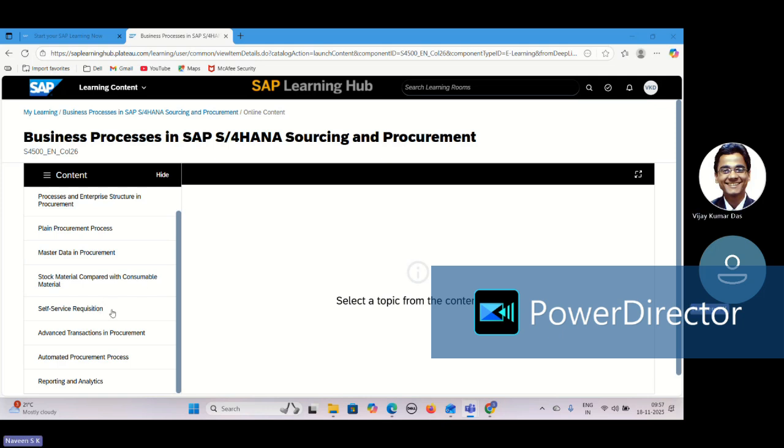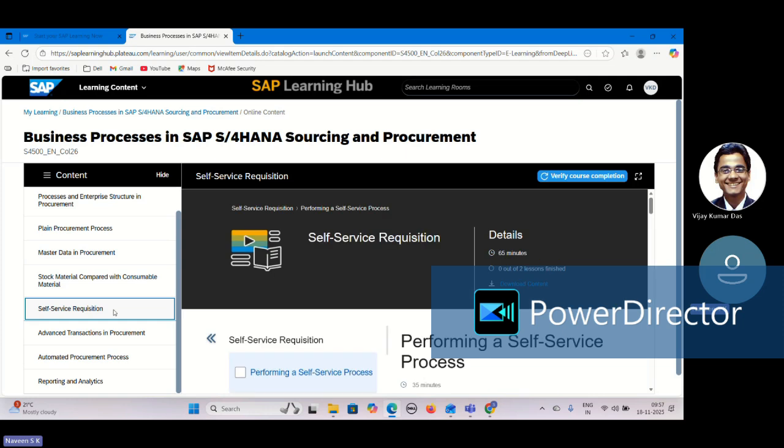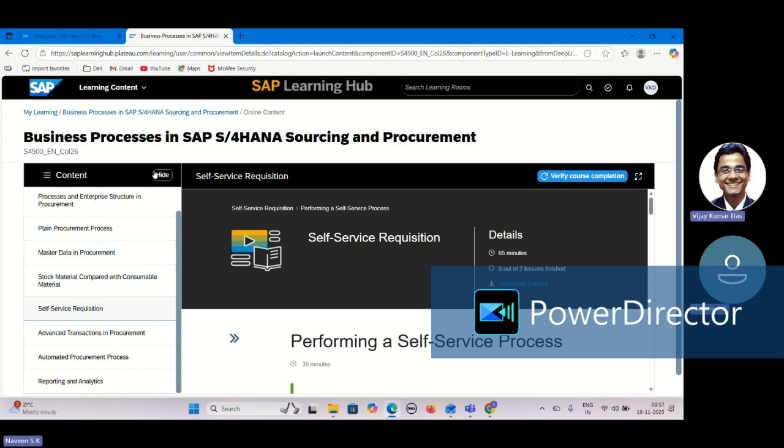So today we start with self-service requisition. I think this is a new topic which was not there in ECC, self-service requisition. Okay, let me hide this.